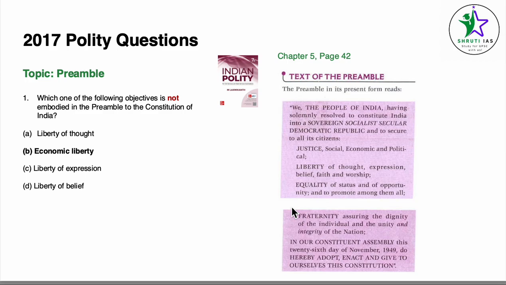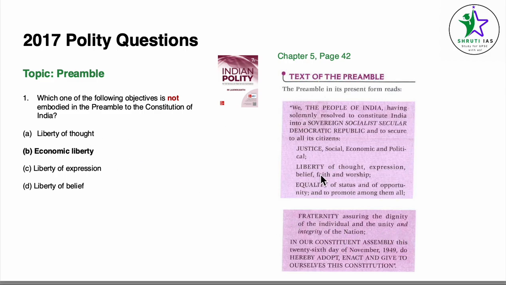Which of the following objectives is not embodied in the preamble to the Constitution of India? Out of all these four options, we find this particular answer in chapter 5, preamble, page number 42 in the 7th edition of Laxmikanth. Very specifically here you can see that the people of India, having solemnly resolved to constitute India into a sovereign, socialist, secular, democratic republic, and to secure to all its citizens justice, social, economic and political, liberty of thought, expression, belief, equality of status and opportunity, and to promote among them all fraternity, assuring the dignity of the individual and unity and integrity of the nation.